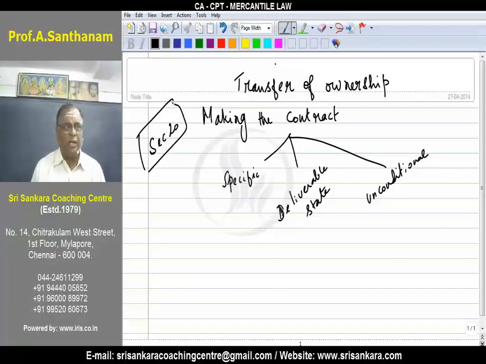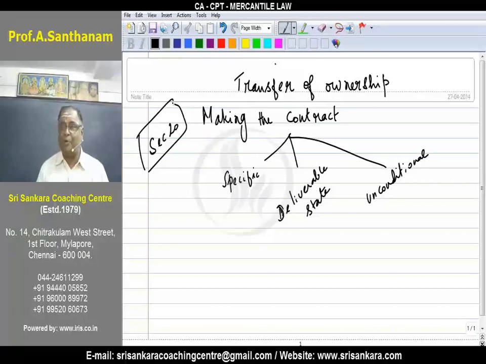Specific goods are future goods or contingent goods. Can you tell me, specific goods are contingent goods or future goods? Yes, somebody has given the right answer.